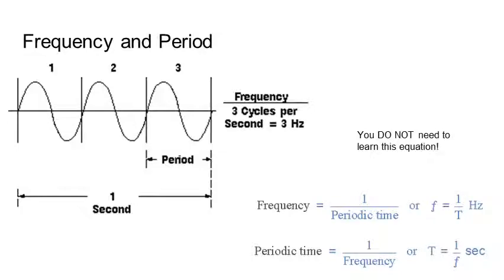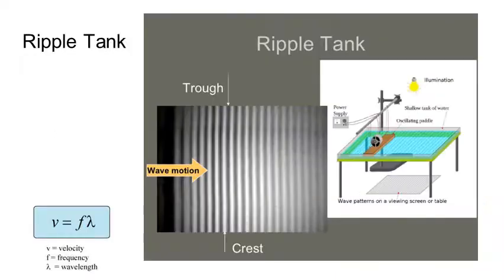Again, we mentioned frequency and period. Frequency is the number of waves per second. So if we got all these, 1, 2, 3 complete waves in 1 second, we could say that wave has a frequency of 3 hertz, 3 waves a second. The time period is the amount of time it takes for just one wave. So to work that out, we need to use the equation that the time, or the period, equals 1 divided by the frequency, or T is 1 over f. Now you don't need to learn that equation, that's one that's given to you on the formula sheet.